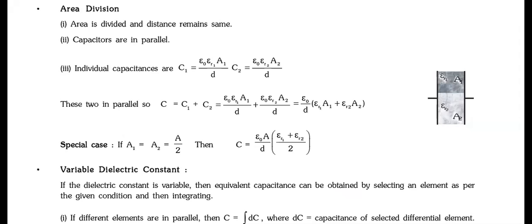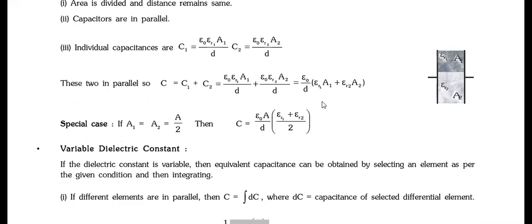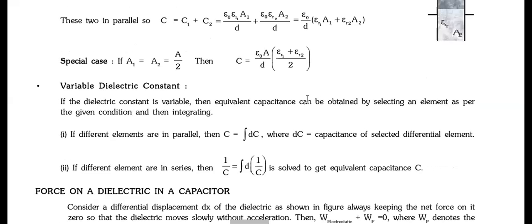Everyone understood till here? Now see, if it is variable, what will we do? Think about it. Whenever we have a variable capacitor, just integrate it. In the advanced class we will do some questions on variable capacitors. But you just have to integrate it, nothing else.